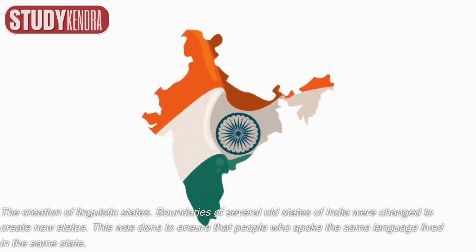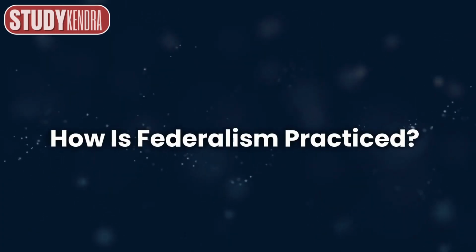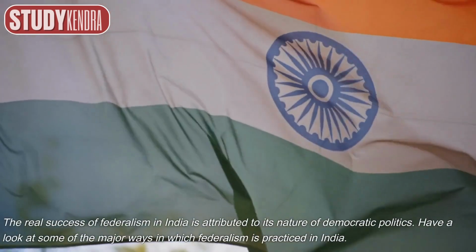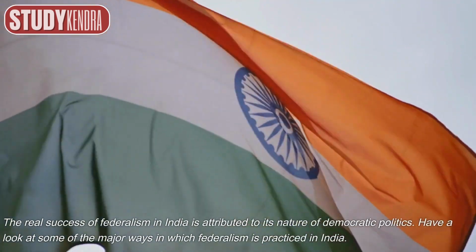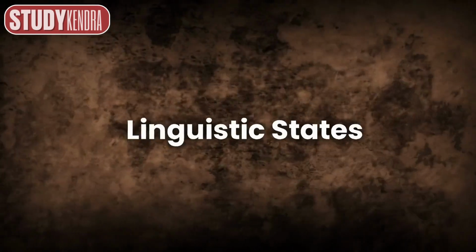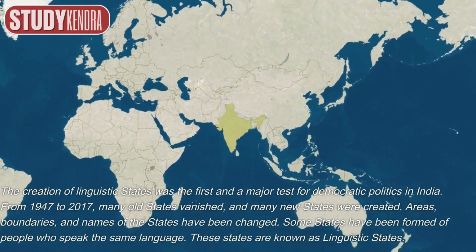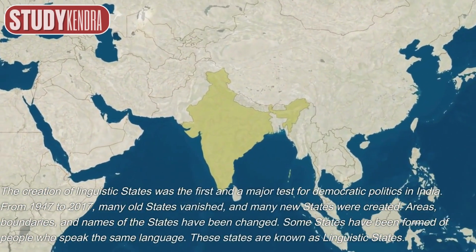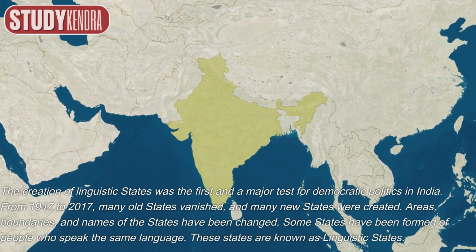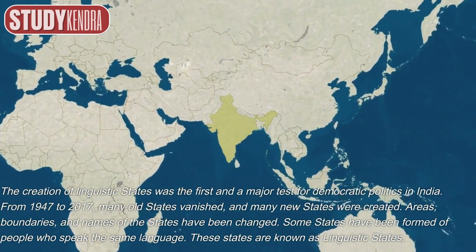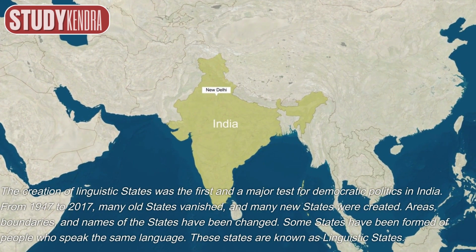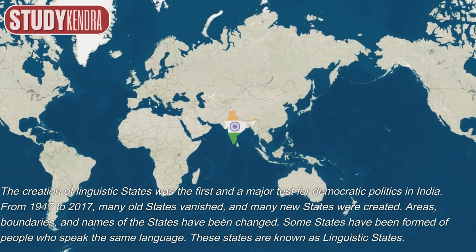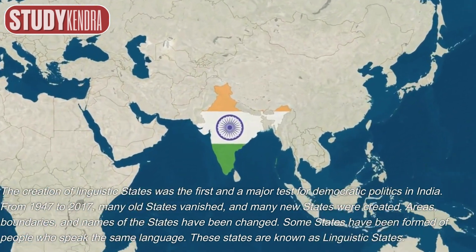Restructuring center-state relations. How is federalism practiced? The real success of federalism in India is attributed to its nature of democratic politics. Have a look at some of the major ways in which federalism is practiced in India. Linguistic states. The creation of linguistic states was the first and a major test for democratic politics in India. From 1947 to 2017, many old states vanished, and many new states were created. Areas, boundaries, and names of the states have been changed. Some states have been formed of people who speak the same language. These states are known as linguistic states.